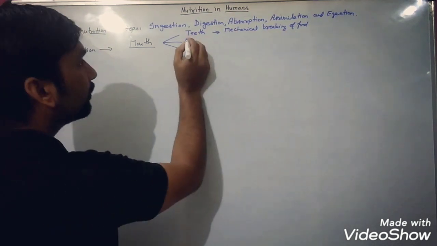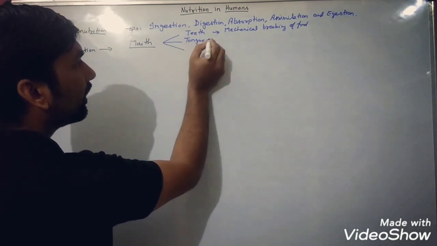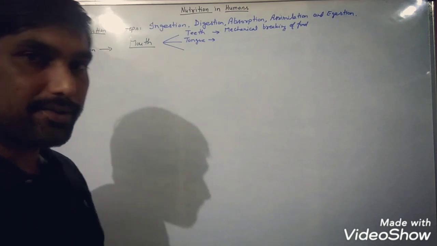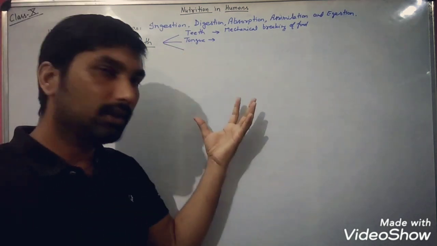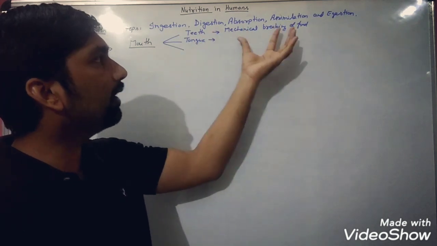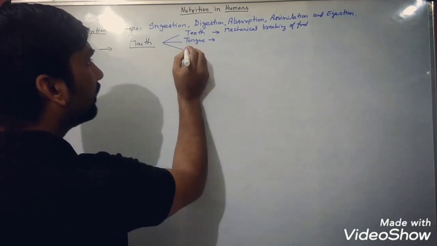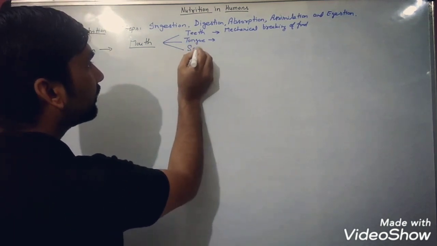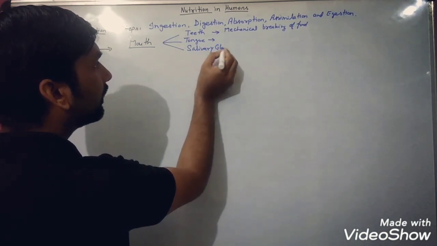A fleshy muscular organ is also present in the buccal cavity, known as the tongue, and it has a variety of functions. When the teeth break down the food mechanically, at the same time we have some glands called salivary glands.